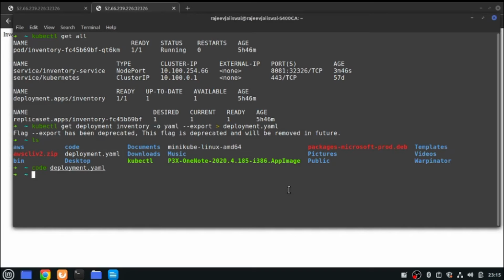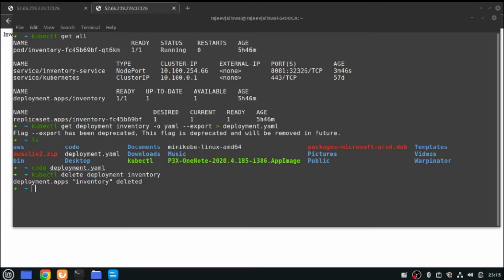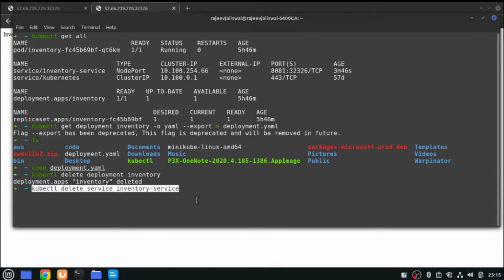So before that, let me first delete this deployment and service. This is the command to delete the deployment, and this is the command to delete the service. You need to give the service name, inventory service, and then the deployment name.